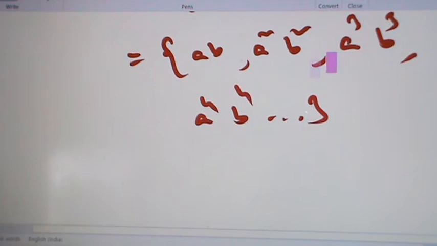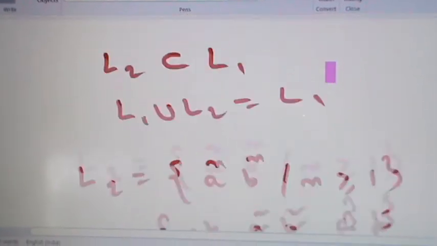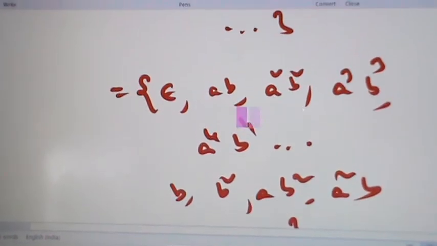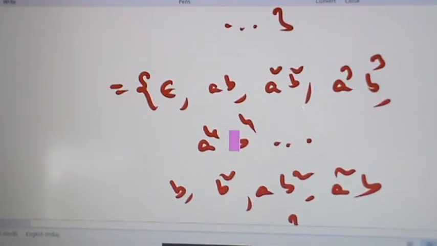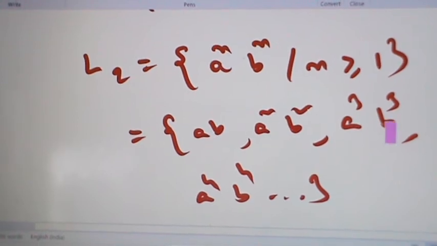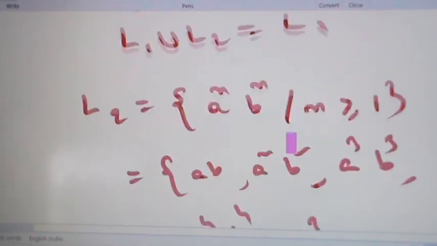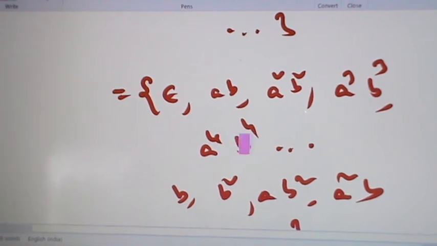Clearly all these elements belong to this set. We have ab here, and here we have a square b square, a cube b cube, a power 4 b power 4 and so on. Also there are other elements in this set.